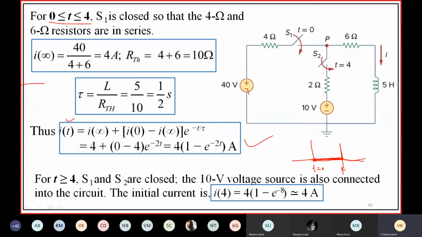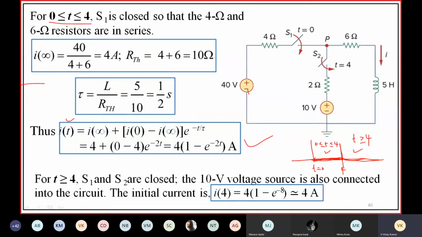Next we have to find the I of t expression for t greater than or equal to 4. This part, 0 less than or equal to t less than or equal to 4, is done.